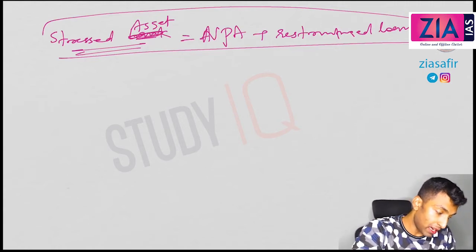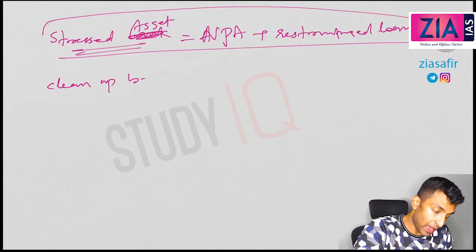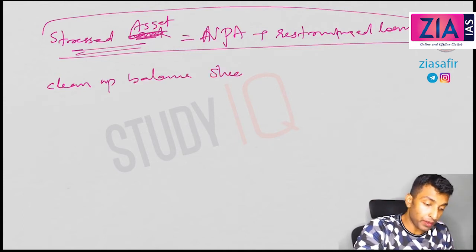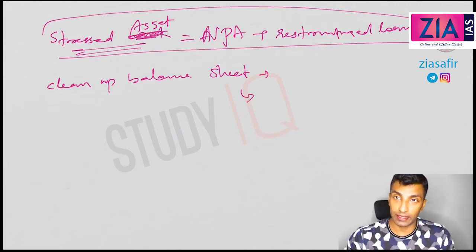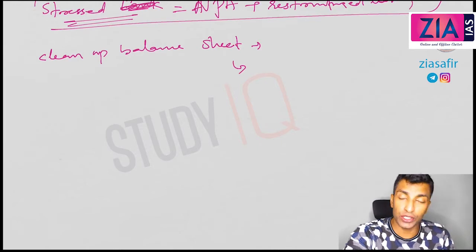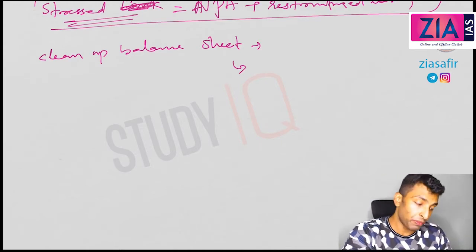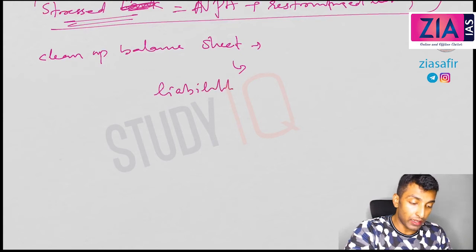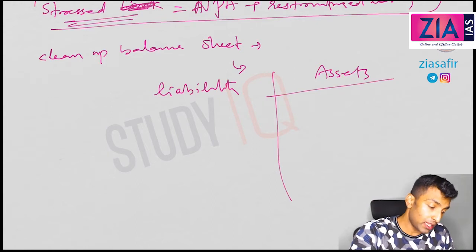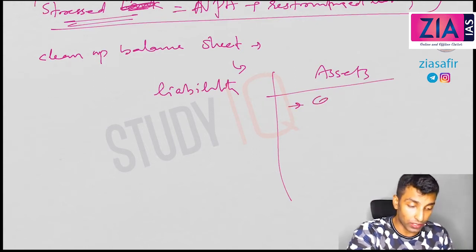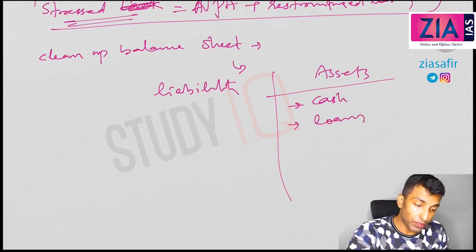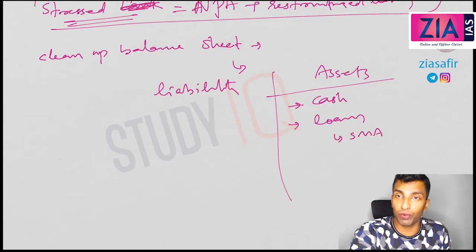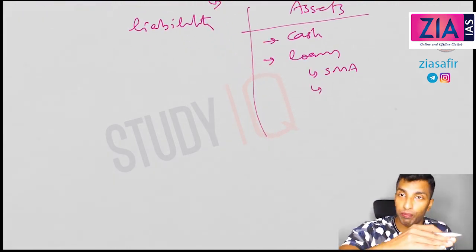Now what do you mean by cleanup of balance sheet? Cleanup of balance sheet means actually removing bad quality assets. If you see the balance sheet, I've already shown you many times, on one side there will be the liabilities of the bank and then the assets of the bank. What do you mean by the bad assets of the bank? The assets of the banks are cash and loans. Now what are the different types of loans? You can classify SMA. Now you know what is SMA, that is the initial stage of becoming NPA.